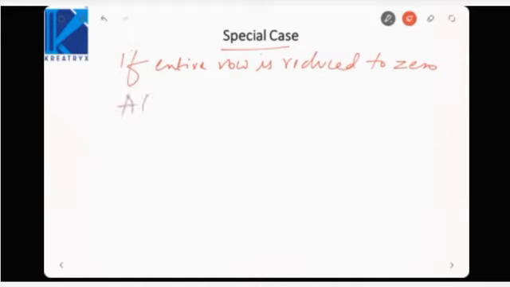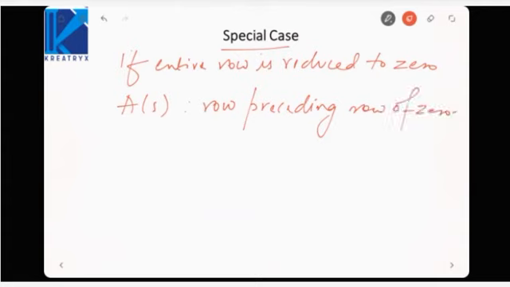So we form the auxiliary equation, that is the row preceding the row of zeros. Whichever row is preceding the row of zeros, that will be the auxiliary equation. And then we will replace the row of zeros by the derivative of the auxiliary equation. We will take the derivative of the auxiliary equation and replace the row which is reduced to 0.